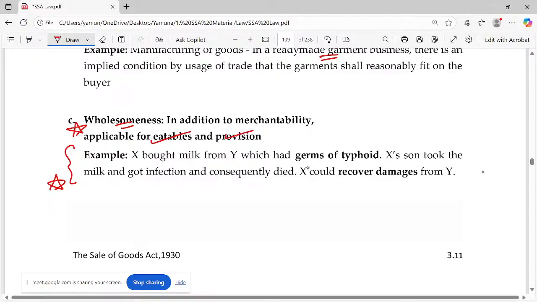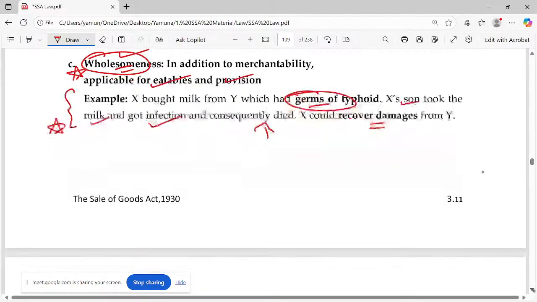X bought milk from Y, which had germs of typhoid. X's son took the milk, got infection and consequently died. You can recover the damages, because germs of typhoid got mixed in, even if a little, it's wrong. Okay, see whether it's a small quantity or not doesn't matter. That merchantability is gone. That's what I would call wholesomeness. Like how you match with sample, the same way with the whole milk. Okay, so it gets damaged and he died.